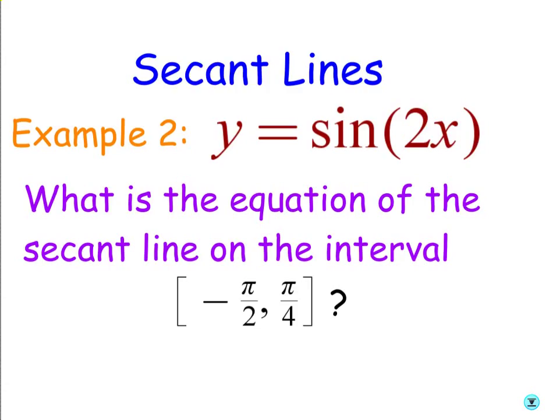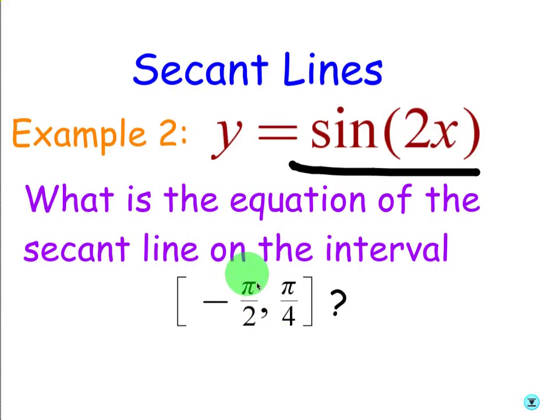Alright, we're going to do another example on secant lines. This time it's going to be a trig function. So let's go ahead and read this question together. What is the equation of the secant line of sine of 2x on the interval negative pi over 2 comma pi over 4? So once again, remember that these are two x values.